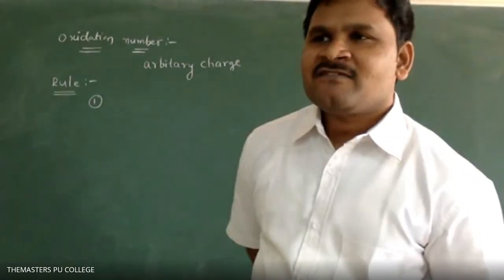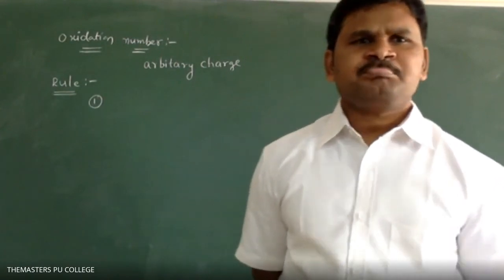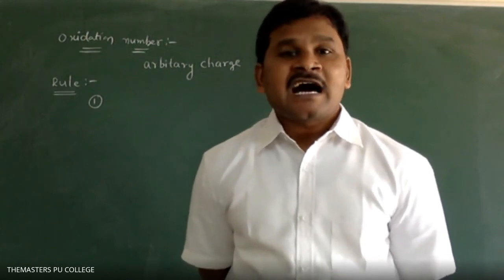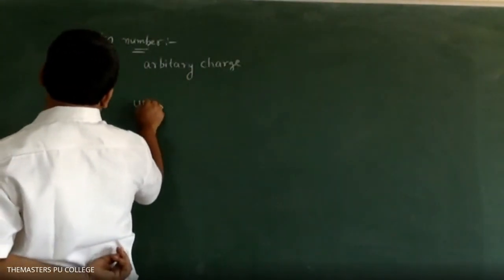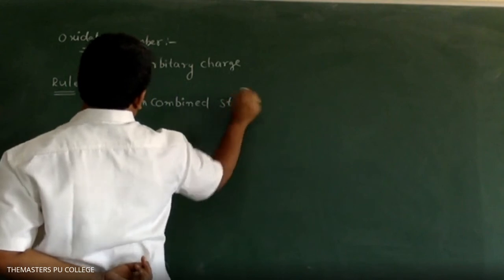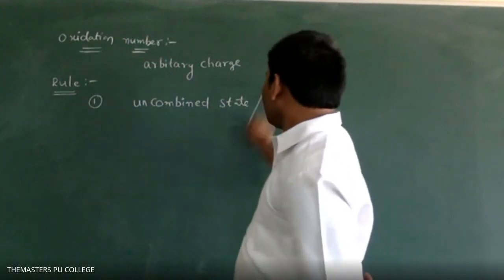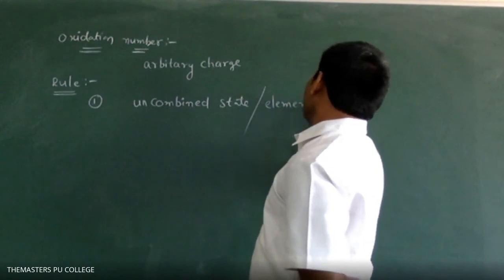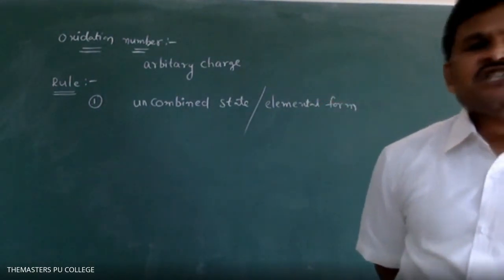The oxidation state of any atom in its uncombined state or elemental form is 0.